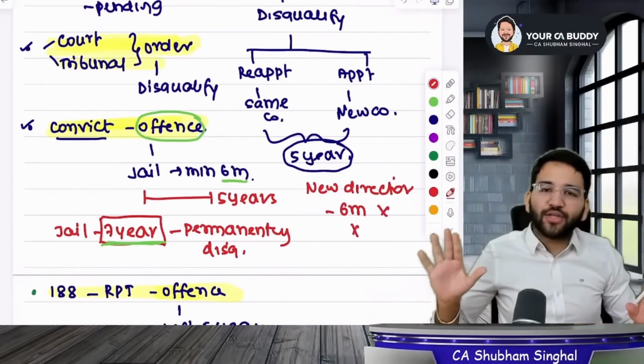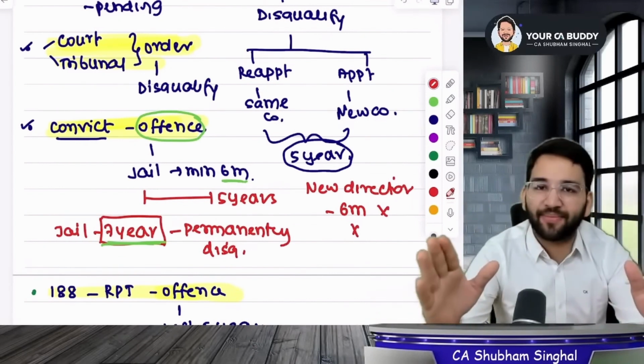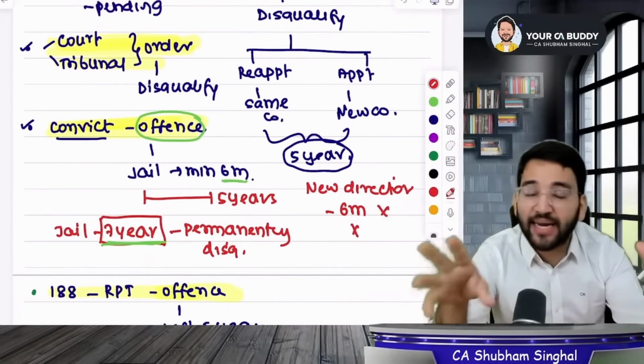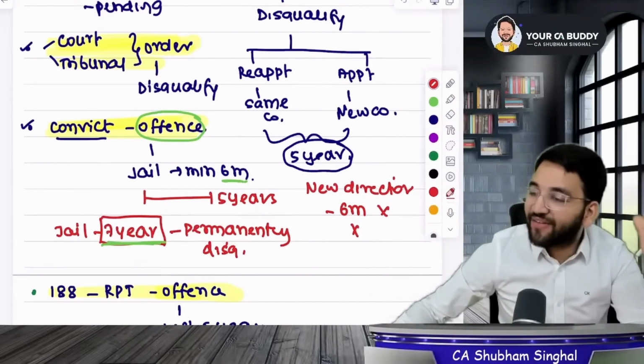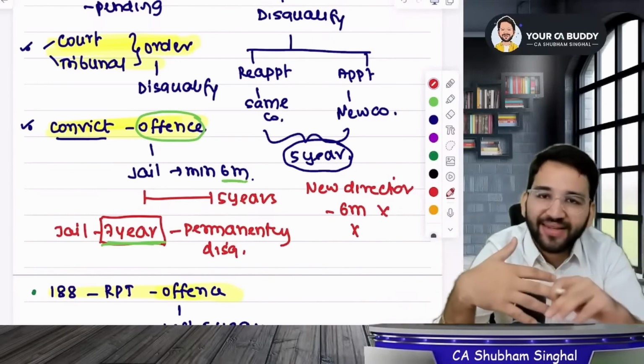There will be no disqualification for half a year. You will be given 6 months to improve things. And if you haven't improved even in that time, you have to resign before the given time period gets over. Otherwise, you'll also be disqualified after that. Understood? Did you get it?